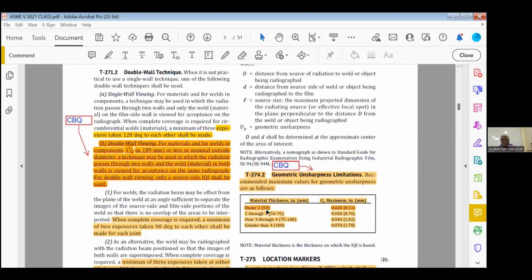Less than 50 mm, I will put it in mm so you can understand. Under 50 mm, 0.51. 50 to 75 mm, 0.76. 75 to 100, 1.02. These two only they are asking actually. Greater than 100, 1.78. Regularly they are asking, what is the maximum geometric unsharpness allowed for 2-inch thickness? What is the answer?